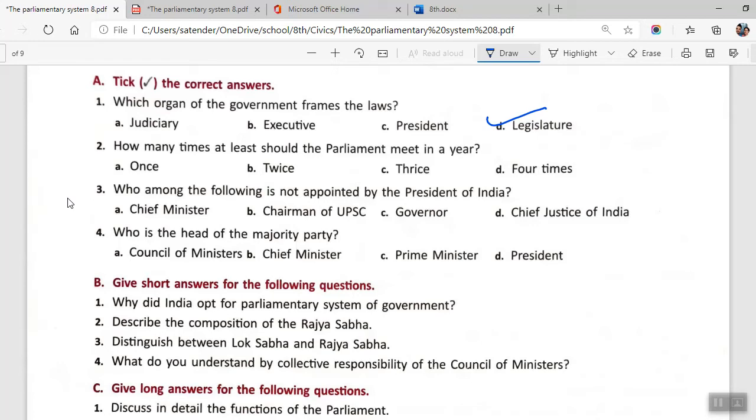A second question says how many times at least should the parliament meet in a year? So it is twice, that is, it has to meet twice in a year. It is directly given in the chapter.